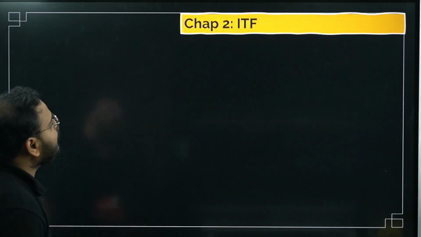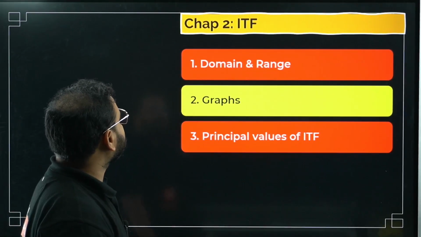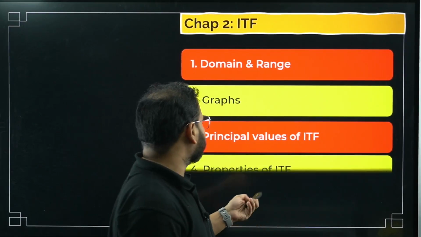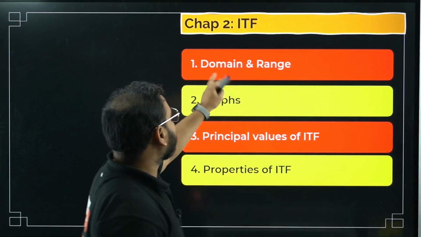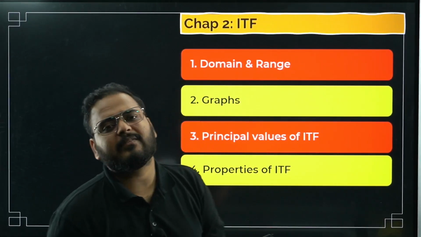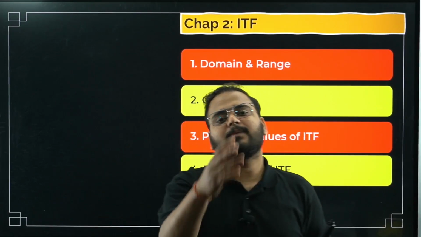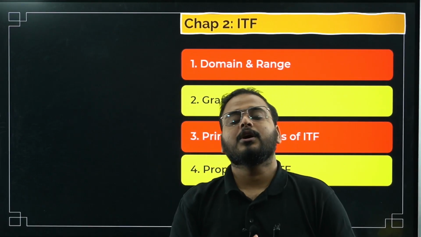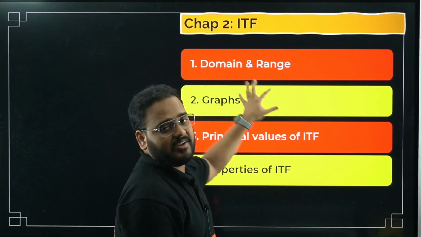Moving on to chapter number 2, we have ITF. If you look at this, we have domain and range, graphs, principal value of ITF, and one more thing, properties of ITF. Domain and range, no argument there, of course, very important, because they'll ask you to find the principal value for a given function. Sine inverse of some number they'll give you. You can find that only when you know the domain and range.